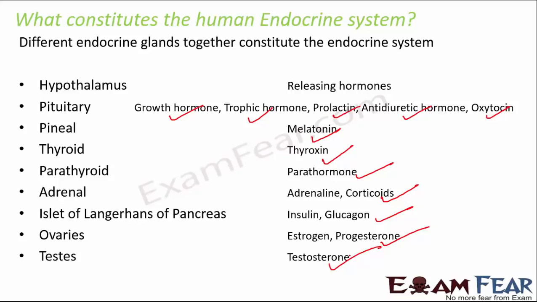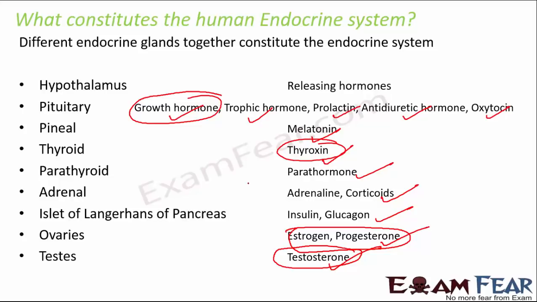So we know that testosterone is responsible for all the male specific reproductive features. Similarly, estrogen and progesterone take part in the female reproductive system. Insulin, glucagon, they are very important because when the level of insulin varies in our body, that can lead to diseases like diabetes. Similarly, when the growth hormone level goes abnormal, that can cause either dwarfism or gigantism. Similarly, thyroxine again is very important because it can cause thyroid disorders, that is hypothyroidism or hyperthyroidism.